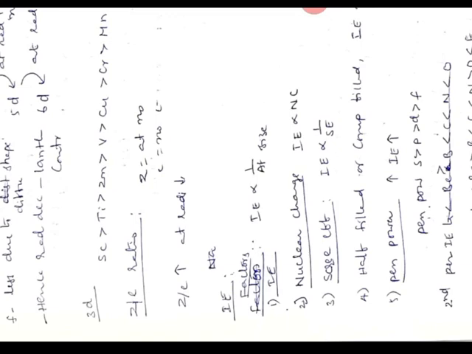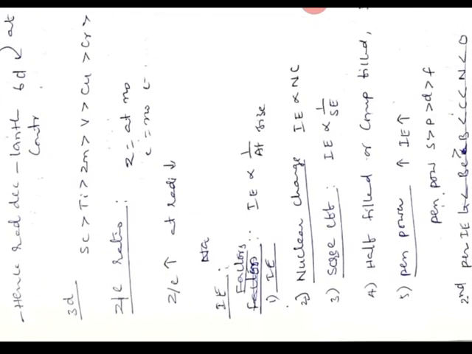This shielding is based on the shape of the orbital. The s orbital has more shielding effect than p, and f orbitals have very little screening effect because of their diffused structure. So f orbitals cannot screen outer electrons from the nuclear attraction of the nucleus. Hence, the attractive force of the nucleus leads to a decrease in the atomic radius.